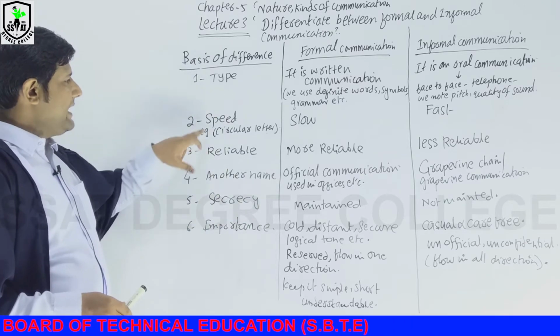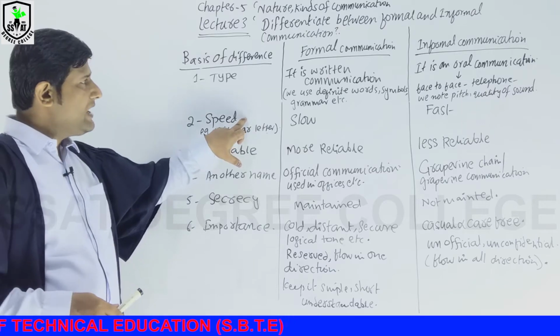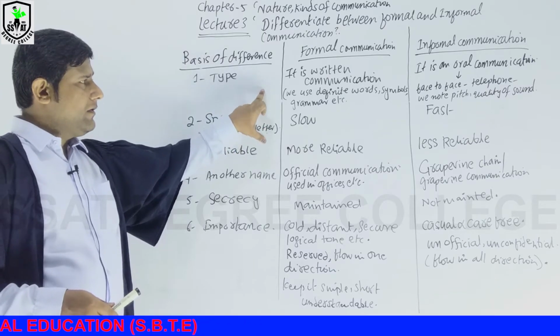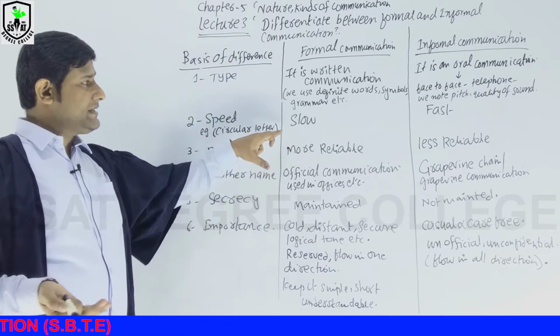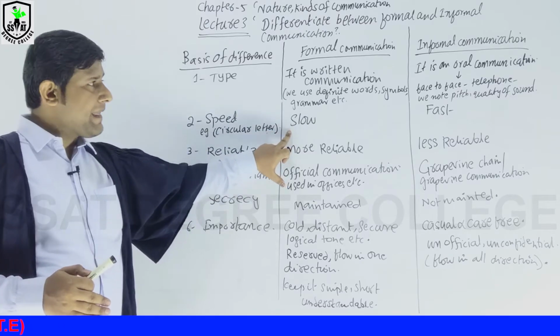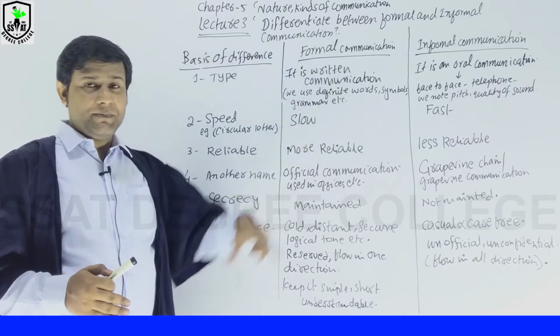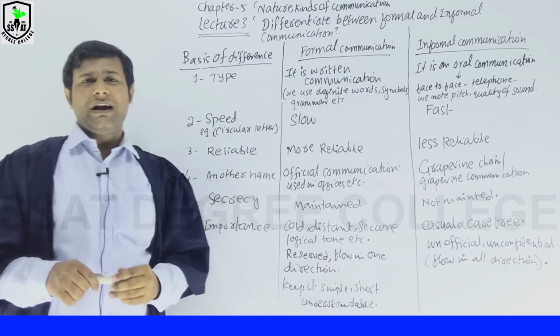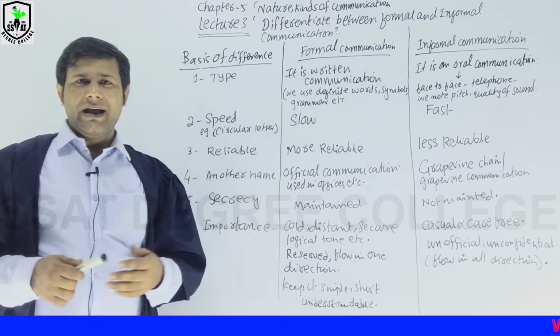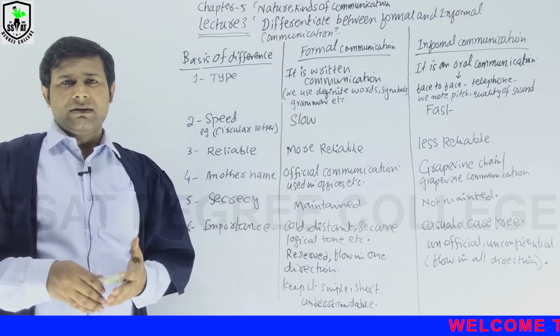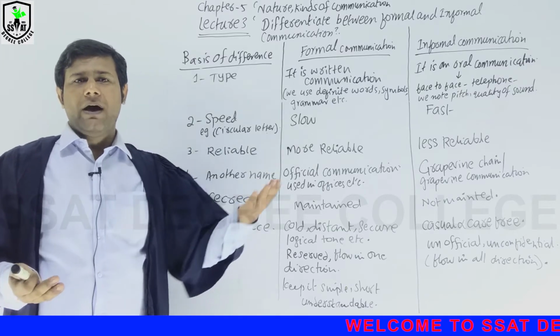So the next point is speed. In formal communication we use written communication in offices, and speed is slow, and in informal communication speed is fast. It is obvious that when we speak, everybody can listen, and through social networks it spreads like fire.